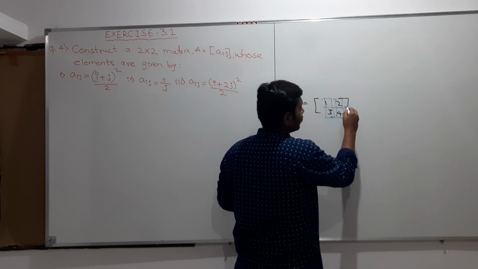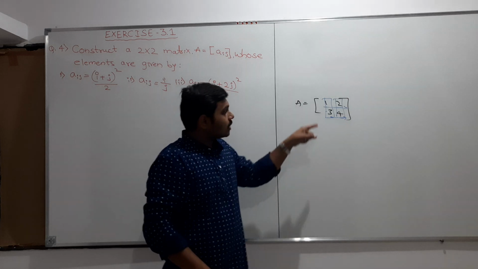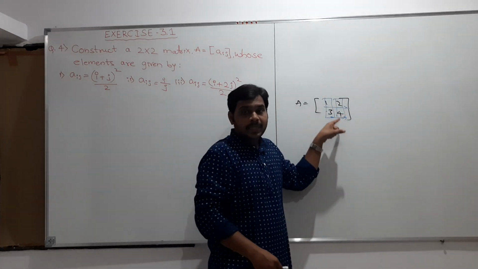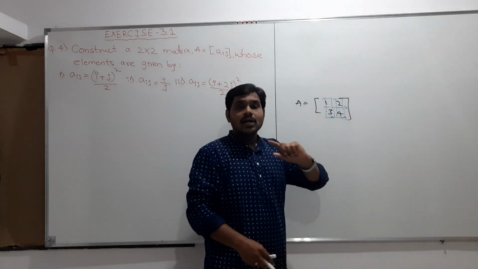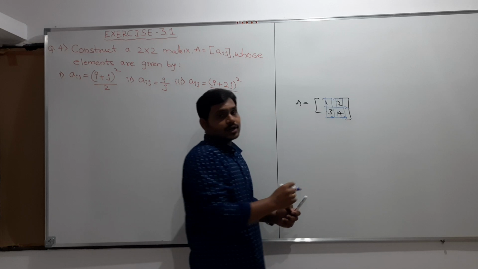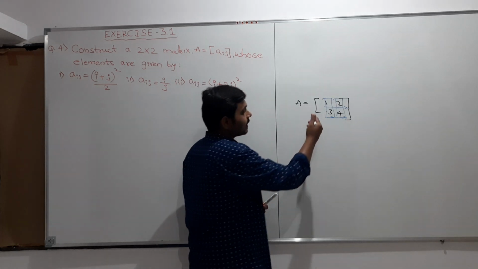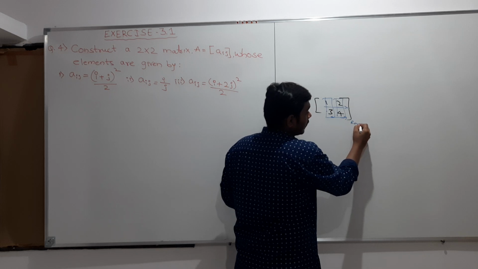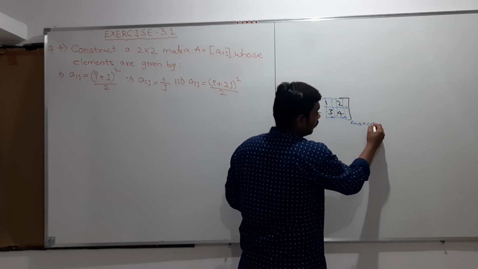Rows means whatever is in the horizontal lines constitutes the rows, and the vertical lines constitute the columns. This also we discussed, and also how to write the order of the matrix. The order of the matrix: first we should write the number of rows, and next the number of columns.